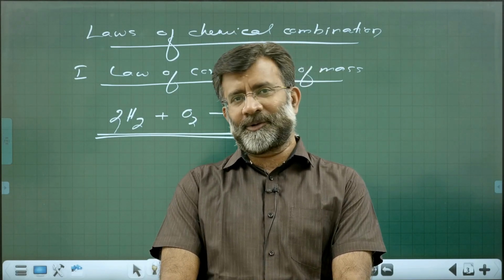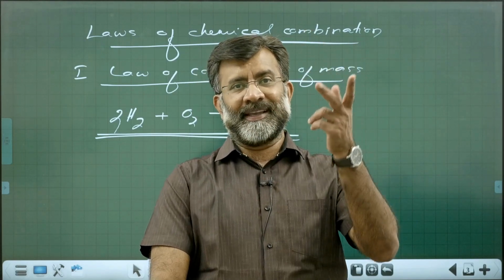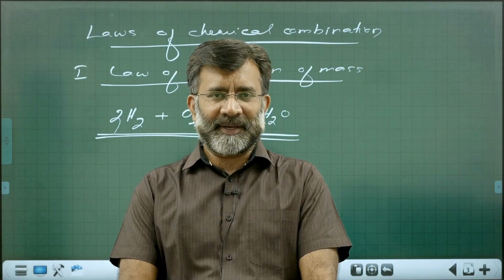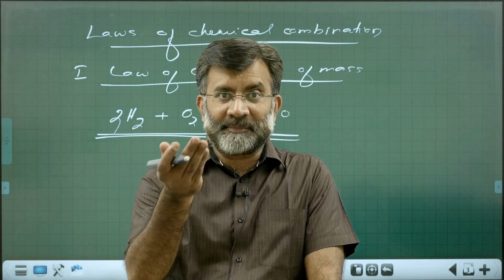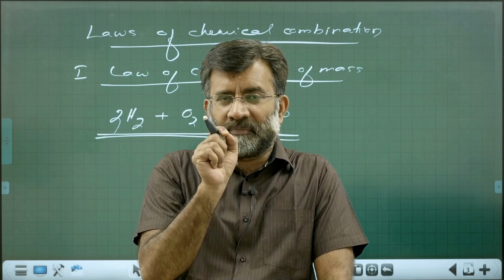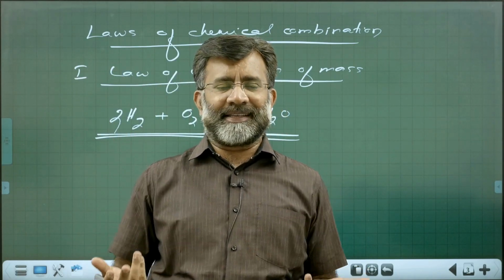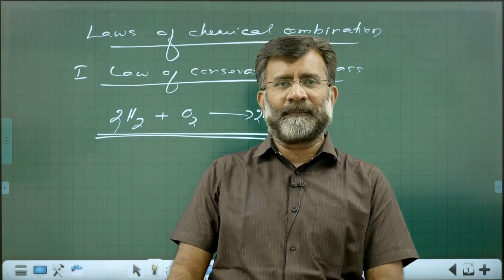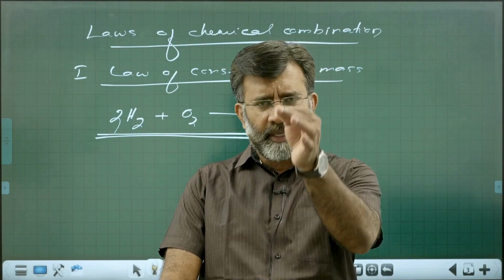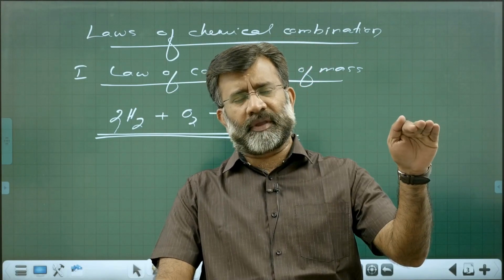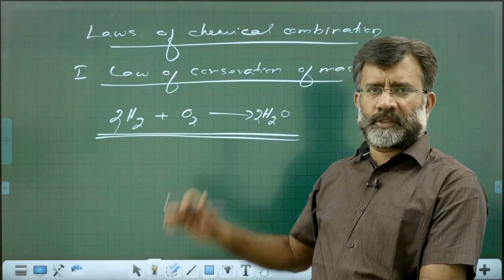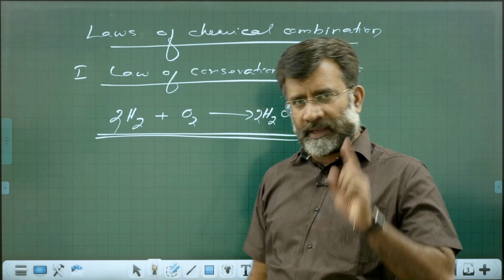Once again, you have to think whether it is true always. Is it universally true? There are so many reactions, particularly nuclear type reactions, where there is a mass defect. A certain small amount of matter is converted to energy. We can't say the law of conservation of mass holds good. So for almost all chemical reactions we can say balancing of chemical equations is done based on the fundamental law of chemistry, the law of conservation of mass proposed by Lavoisier, number 1.